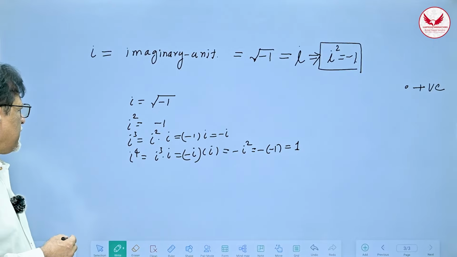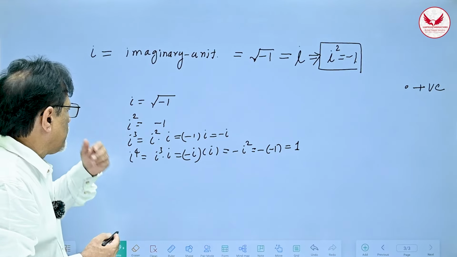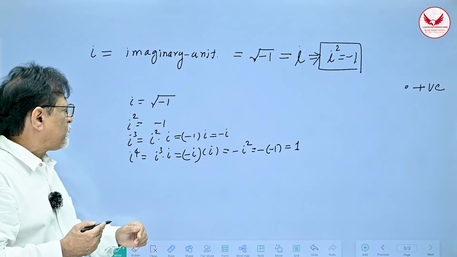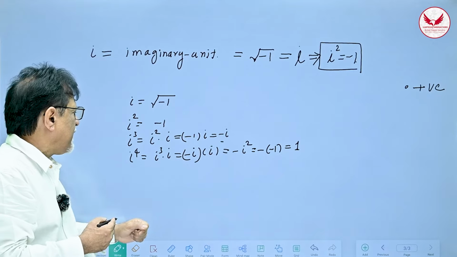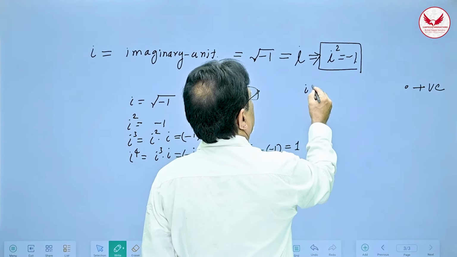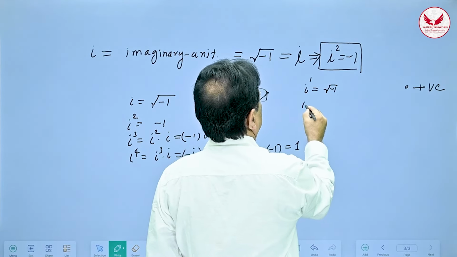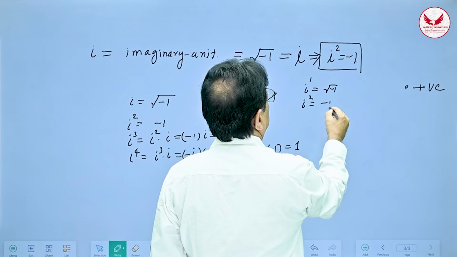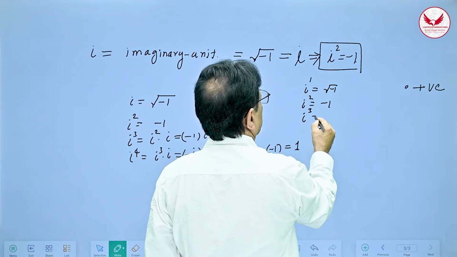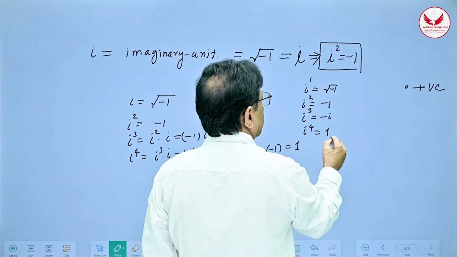No real number can have this kind of fantastic properties. I'll summarize it here. i raised to 1 is root of minus 1, i square is minus 1, i cube is minus i, and i raised to 4 is 1.